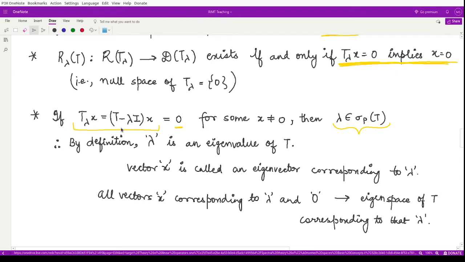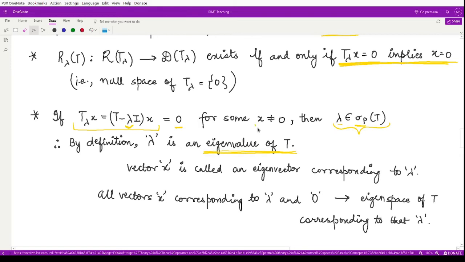Here this definition is nothing but the converse of this. We are saying this condition does not hold, so the resolvent operator does not exist, and it does not exist for the point spectrum. So that particular lambda would belong to the point spectrum, and if any lambda belongs to the point spectrum, that is an eigenvalue.